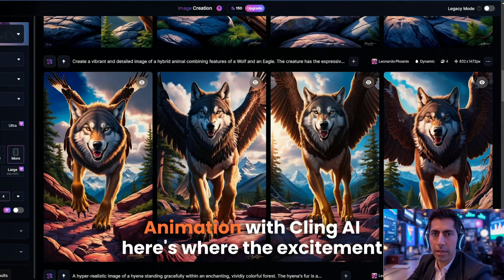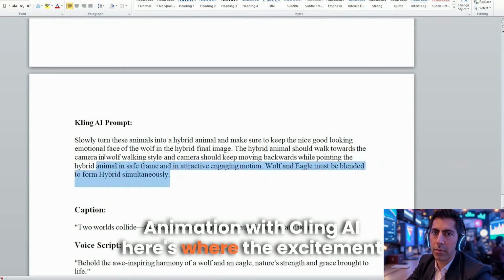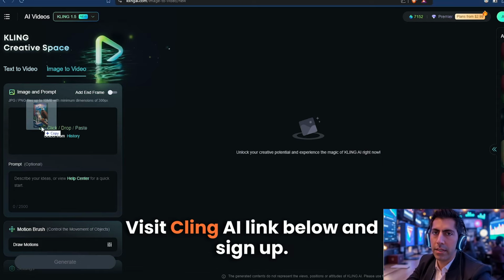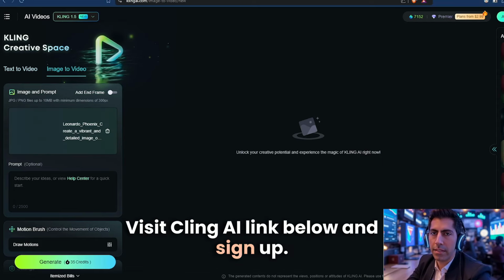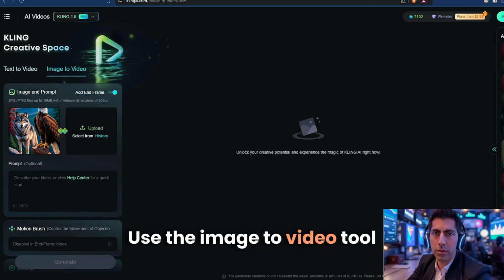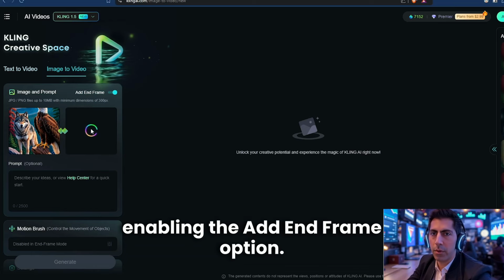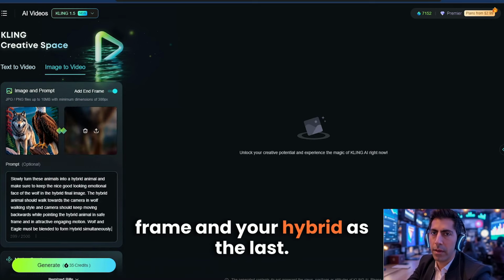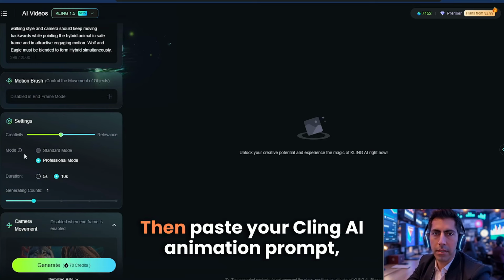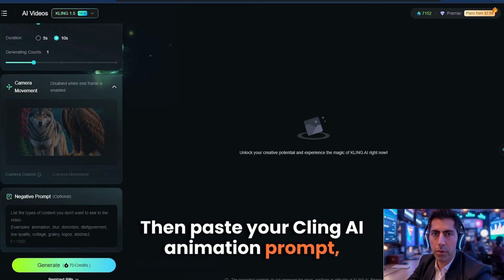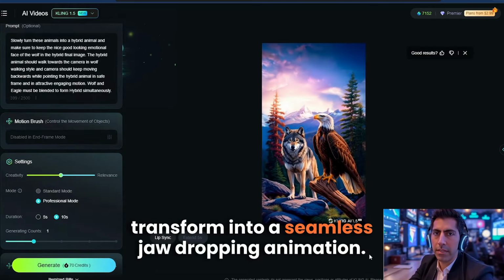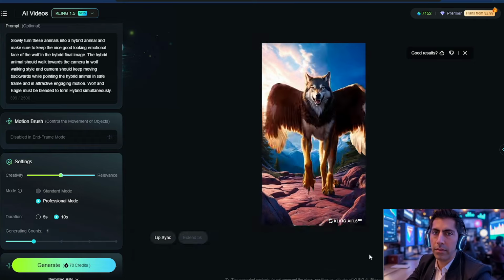Step 3. Animation with Kling AI. Here's where the excitement kicks into high gear. Animating your creations, visit Kling AI, link below, and sign up. Use the image to video tool, enabling the add end frame option. Upload your original animal as the first frame and your hybrid as the last. Then, paste your Kling AI animation prompt, click generate, and watch as your images transform into a seamless, jaw-dropping animation.